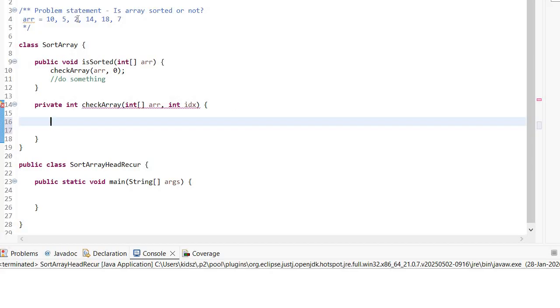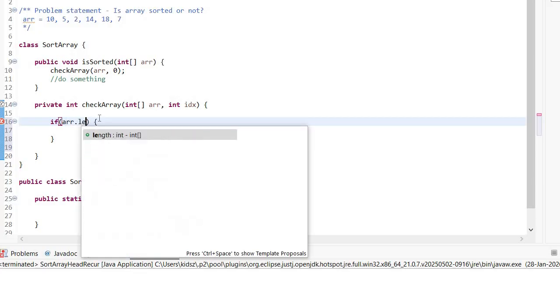When we see this array, what else can come to mind? Either the elements of the array, the size of the array, and the index. That is it. The index we are already using, the array we are already passing. So the other thing is, what if I directly return the value of that element? So this is going to be our base case.